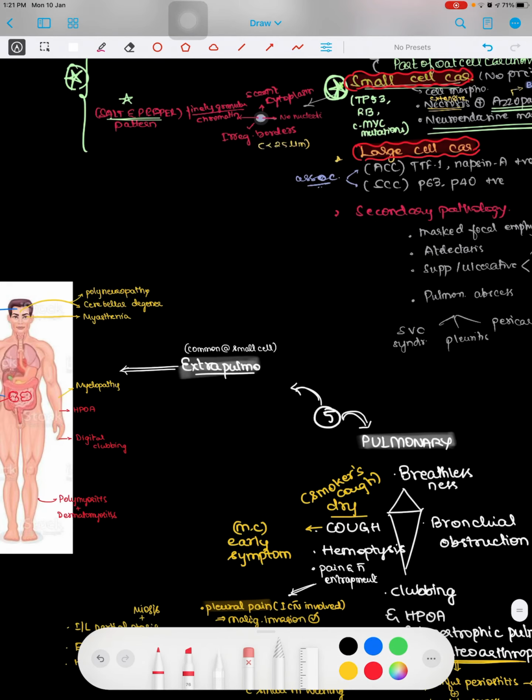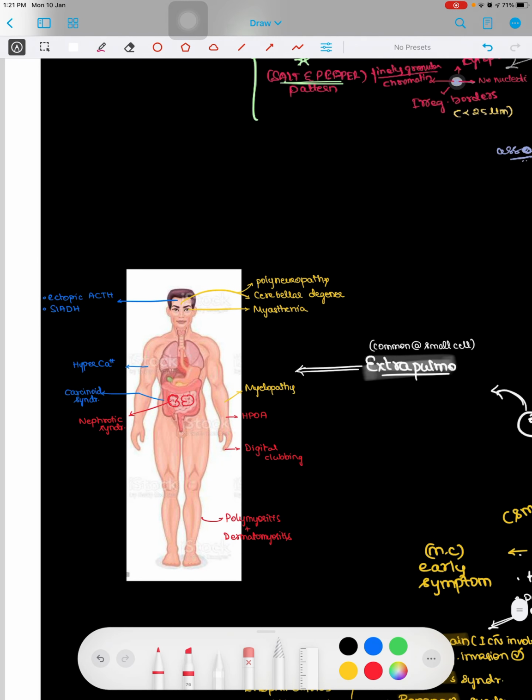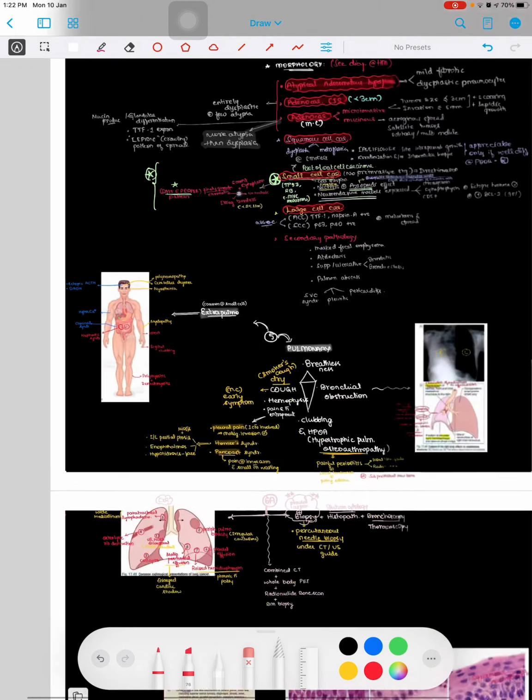And then coming to extrapulmonary features, this can also be part of the complications, that is, due to spread of the tumor, very commonly seen in small cell carcinoma. Extrapulmonary features are basically the paraneoplastic syndromes. It can give rise to ectopic ACTH, SIADH, hypercalcemia, and carcinoid syndrome. You have to mention all these for extrapulmonary features.